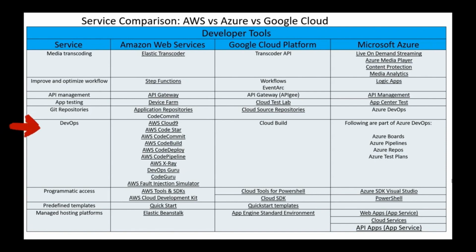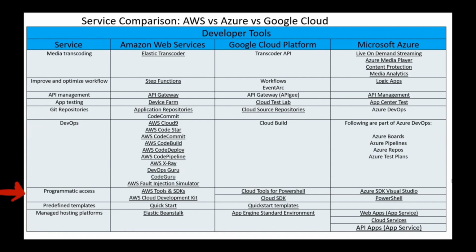GCP, as of now, has Cloud Build, and Terraform, it pushes for infrastructure as code. And Azure DevOps is a very mature product, but like as we all know, Microsoft acquired GitHub, and that's where GitHub Actions is equally getting more prominent in a lot of organizations. But keeping it for Azure DevOps for now, which is Azure Boards, Azure Pipelines, Repositories, and Test Plans.